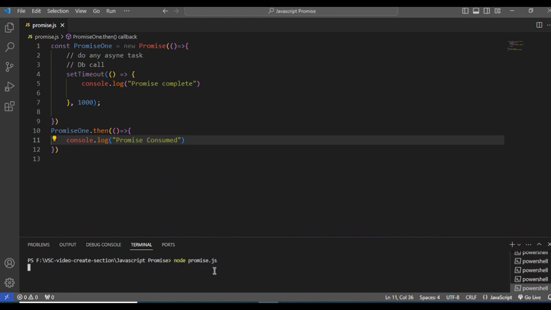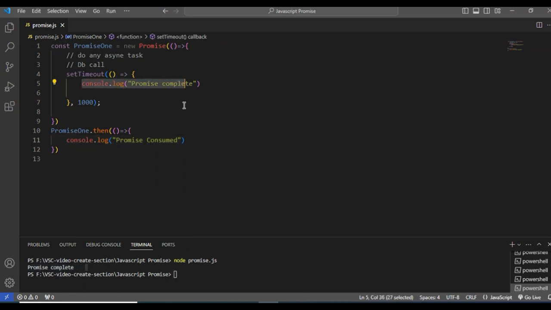Exactly what is happening in this code? We got the output promise complete. It means when you console log something in the setTimeout, it is printed after 1 second. When you declare any setTimeout, absolutely the function will run after 1 second. But where does our promise work?